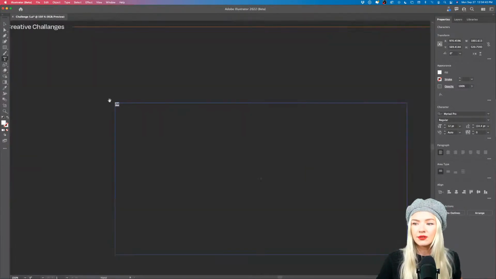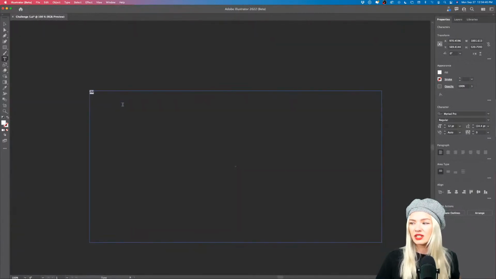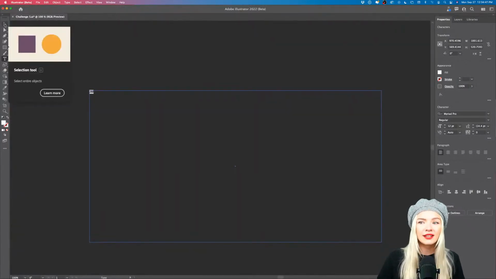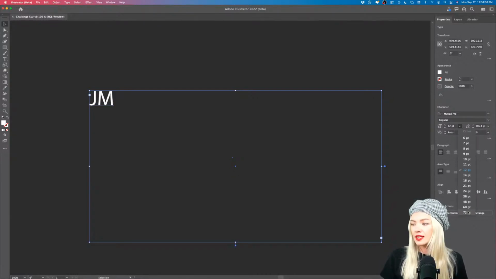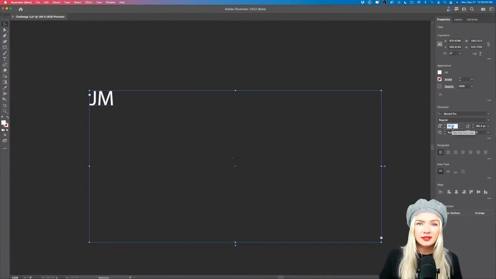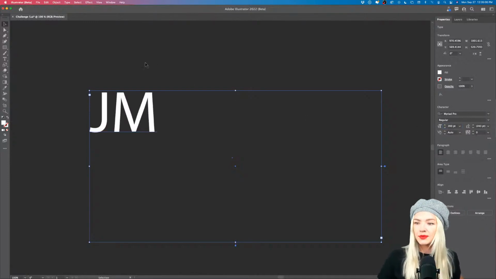Now, if I zoom in, you can see this is really, really tiny right now. I'm going back into the selection tool, or the letter shortcut V on your keyboard. Here I can adjust the characters and the font size, and I can set that to the max. I can also double click and select a custom value, so I can type in something like 200. Now this is way larger.